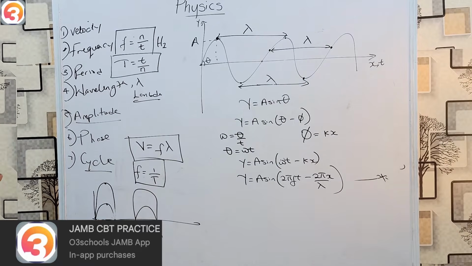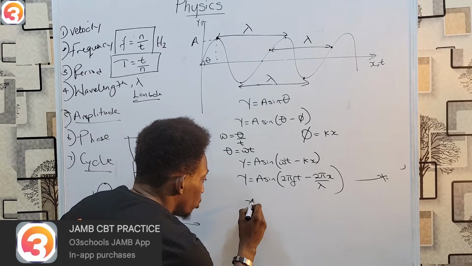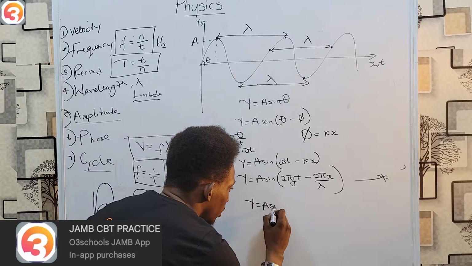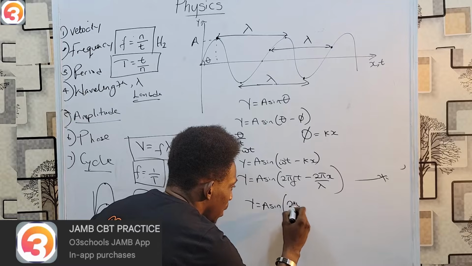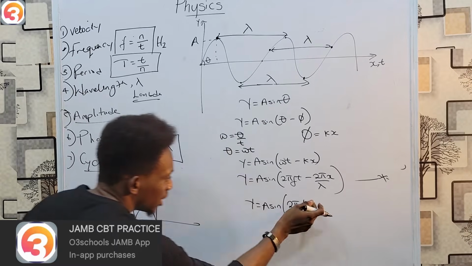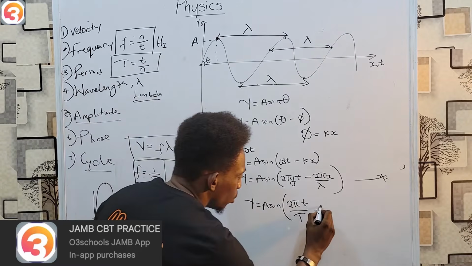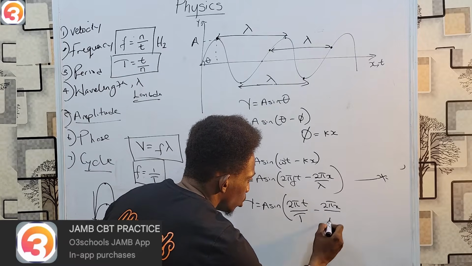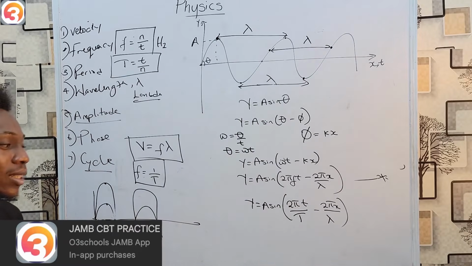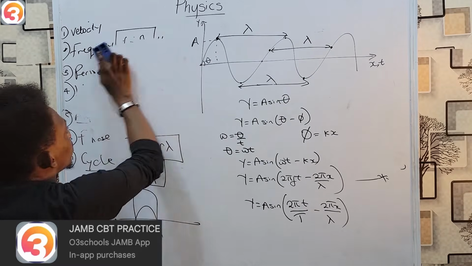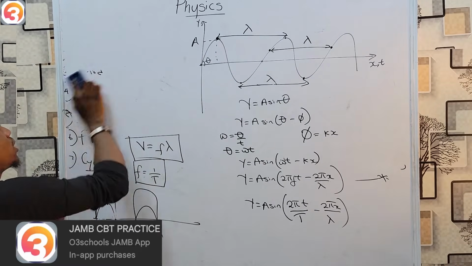But then, if you also recall, f as we have here is 1 over T. So y could also equal A sine of 2 pi t over T, time over period, minus 2 pi x over lambda. Yet another representation of a wave. But we don't have to stop there. Ask ourselves, is there any other way they could represent it?